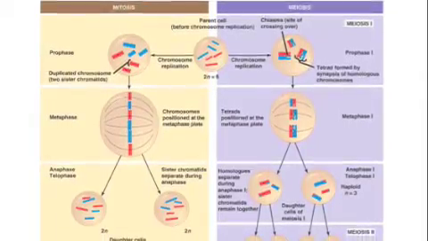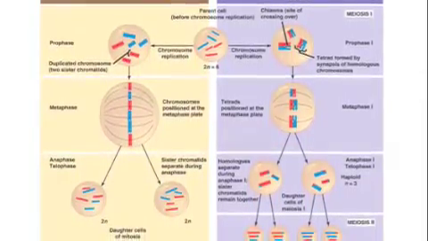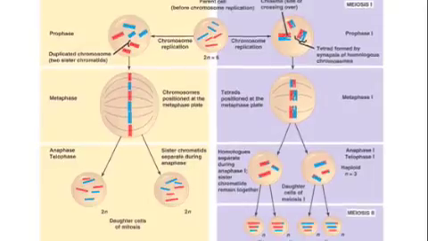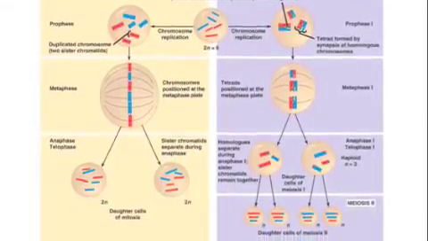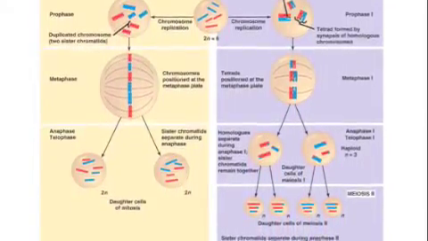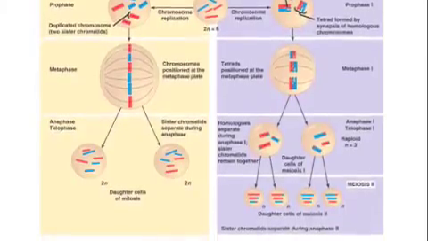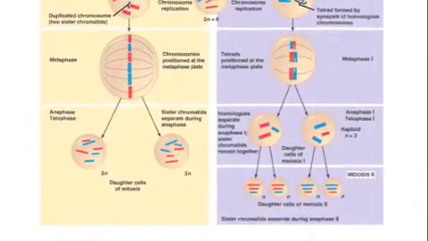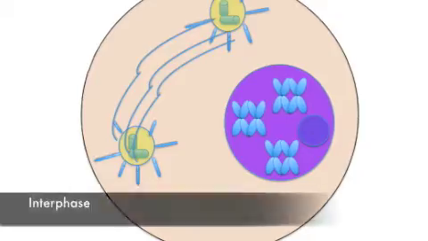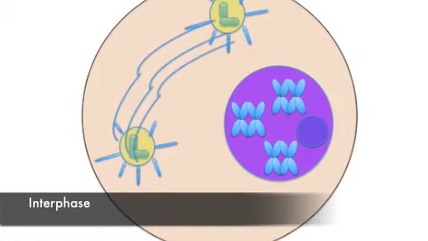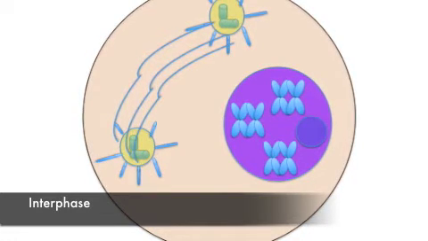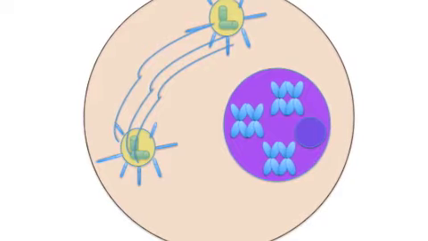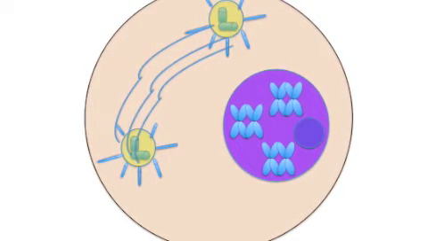Though meiosis is similar to mitosis in many ways, the two are also very different. Meiosis, unlike mitosis, produces four genetically different haploid sex cells. Though the meiosis cycle includes interphase, there are other significant differences between the two processes that should be noted. During interphase of meiosis, a homologous pair of chromosomes in a diploid parent cell replicate, forming a homologous pair of replicated chromosomes, or a diploid cell.